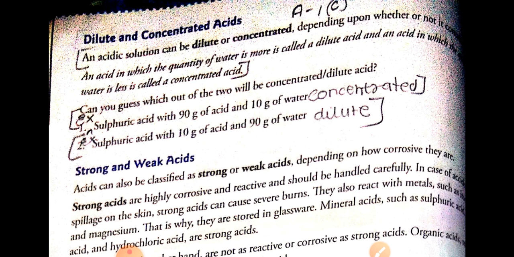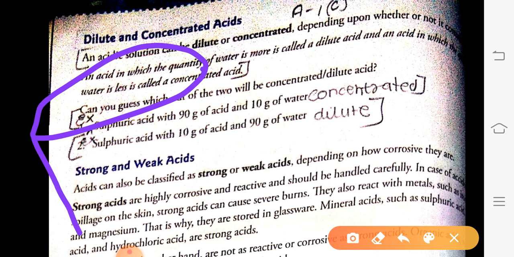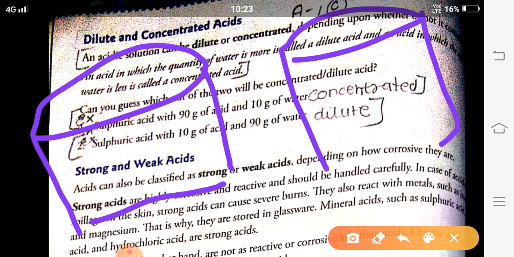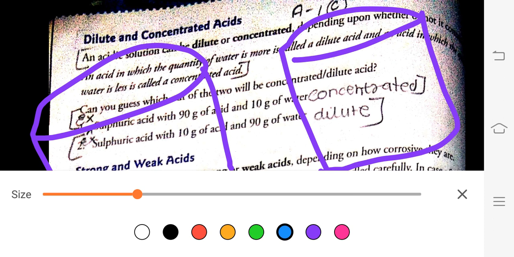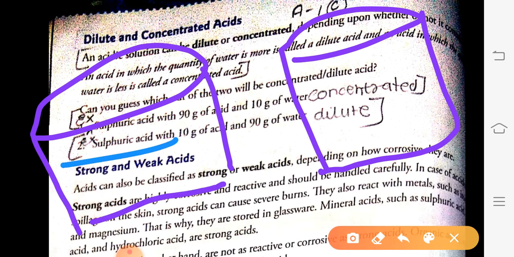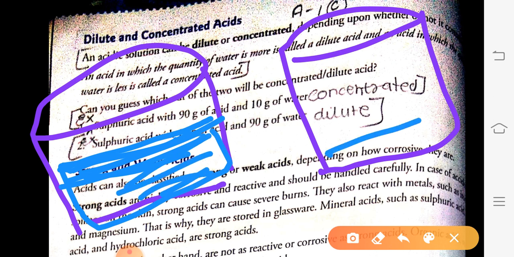So what are the dilute acids? Suppose I have two beakers, and I have to prepare a solution. In one beaker I have added 90 ml of water, and in another beaker I have added 10 ml of water.